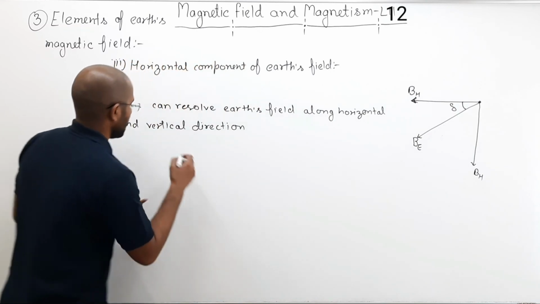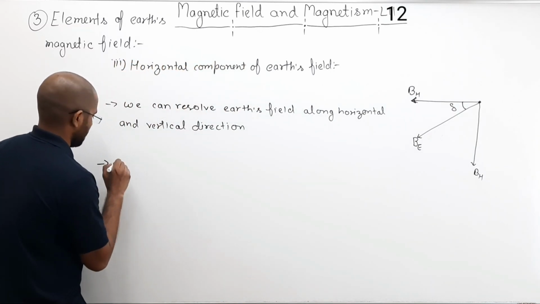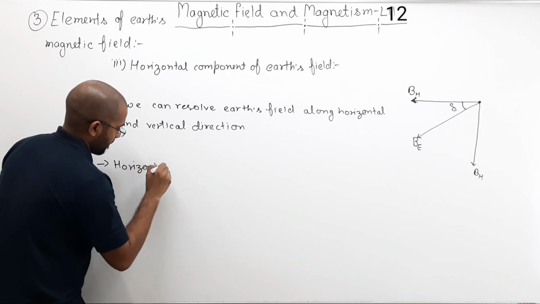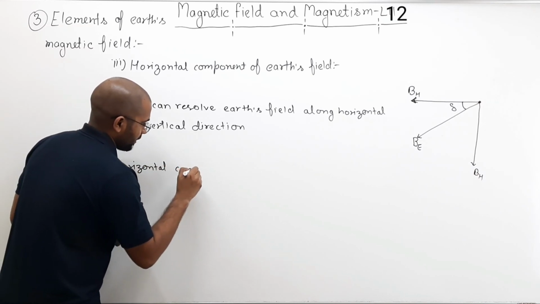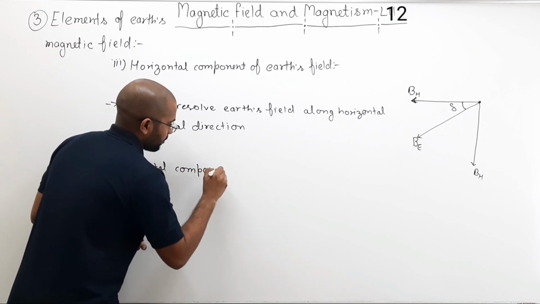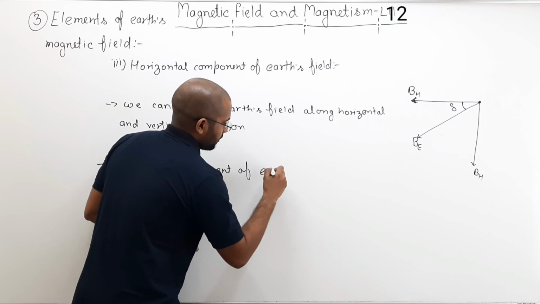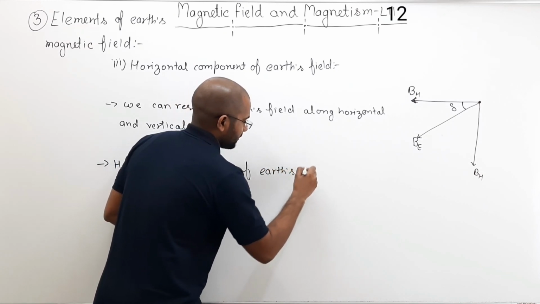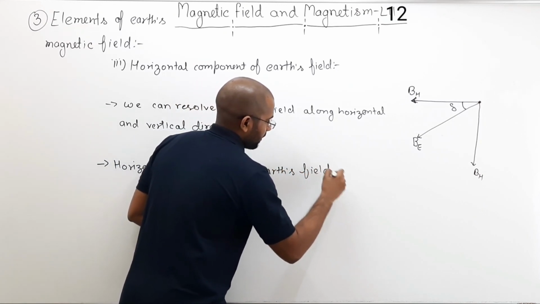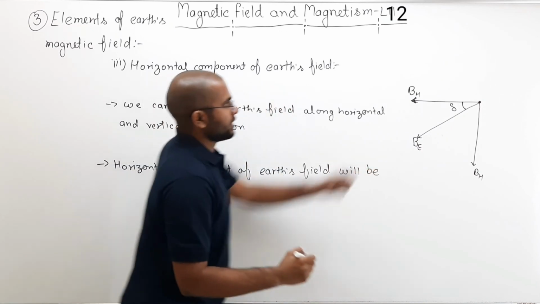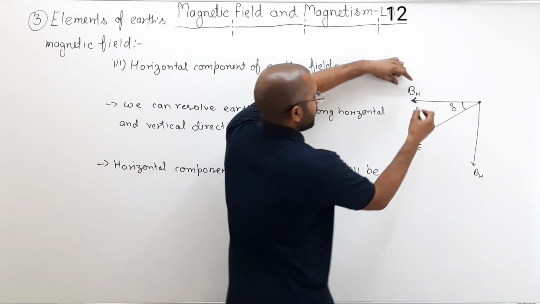So the horizontal component of Earth's field will be, this is BH. BH can be what? This is BE.